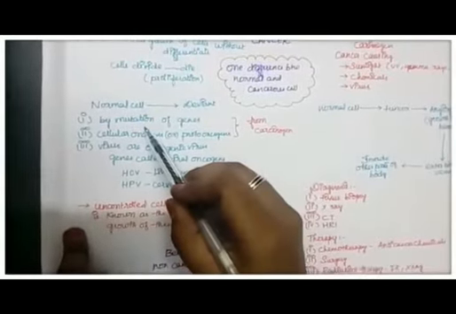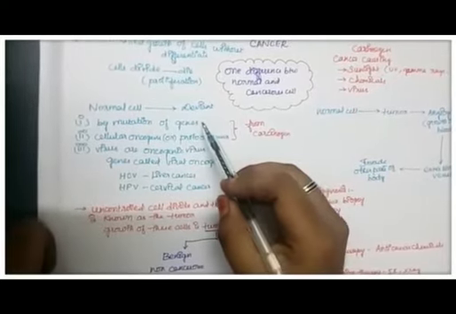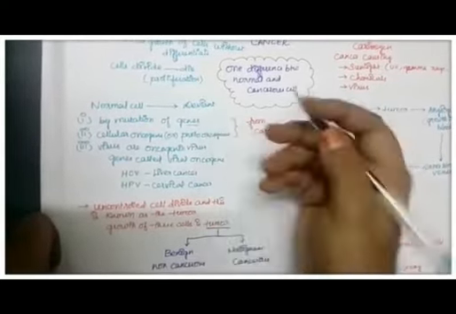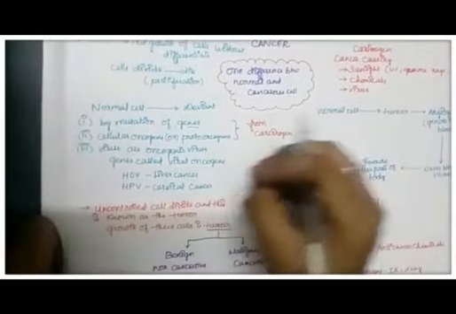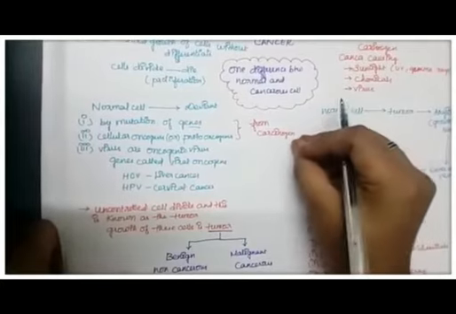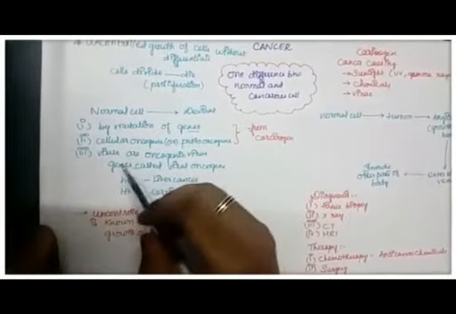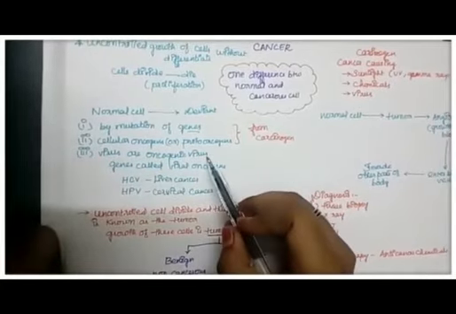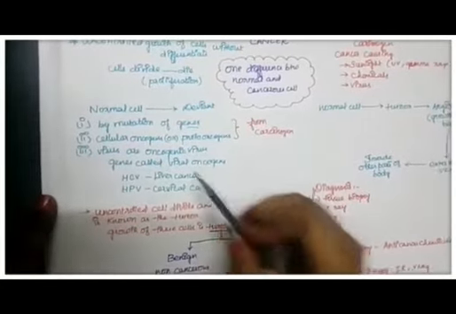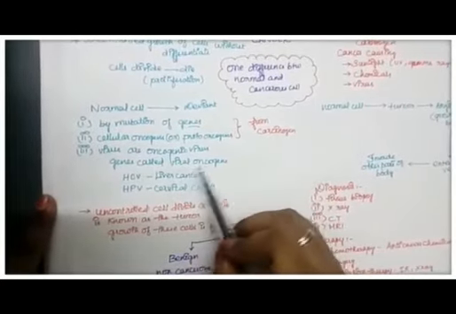Otherwise, we have the mutation of the genes. The mutation of the normal genes present in our nucleus takes place with the help of carcinogens. We'll look at the detailed explanation of carcinogens in a few minutes. Until then, we continue. Some viruses are oncogenic in nature, that is, they cause cancer. They have genes called viral oncogenes.